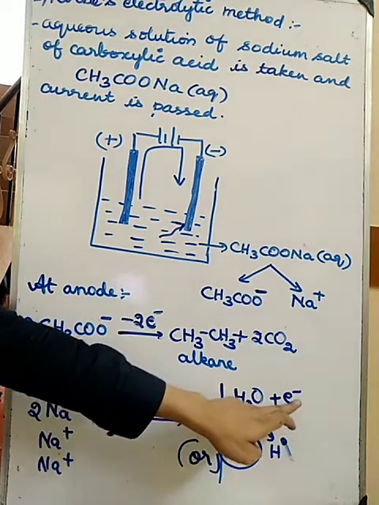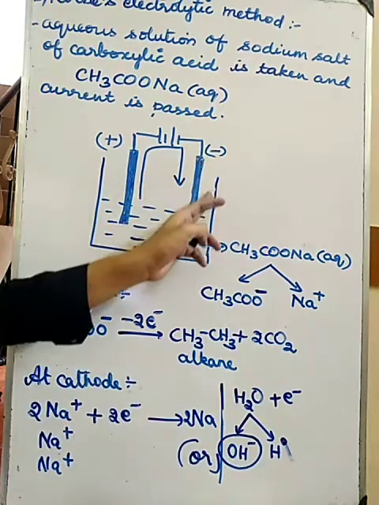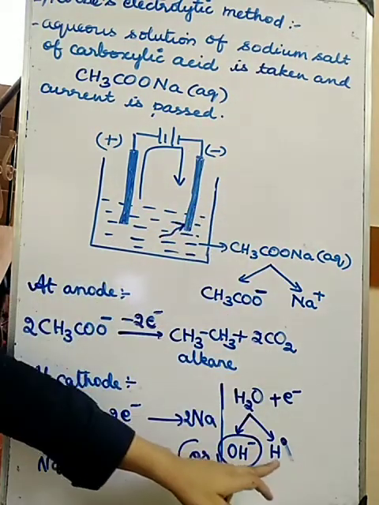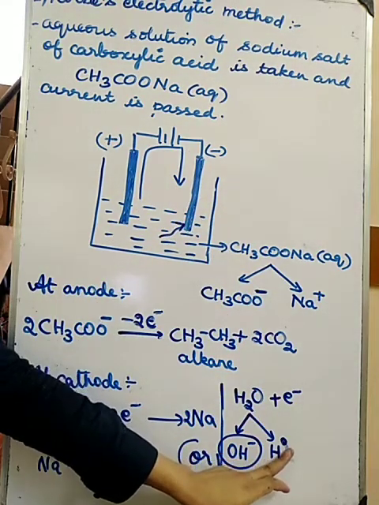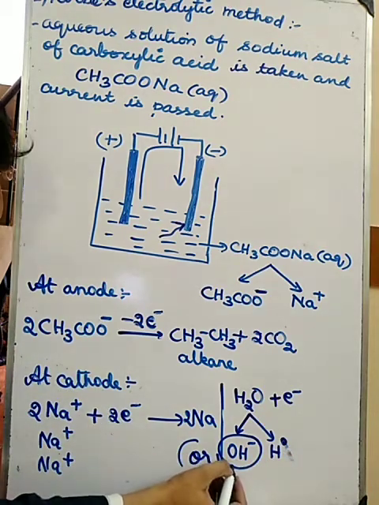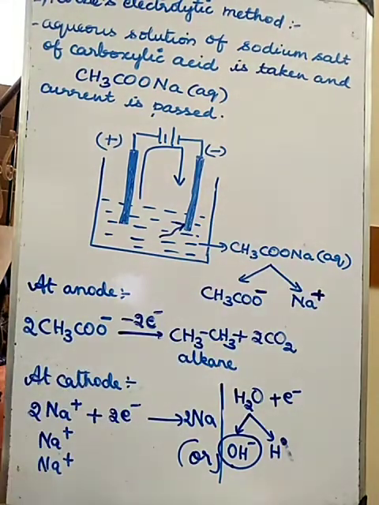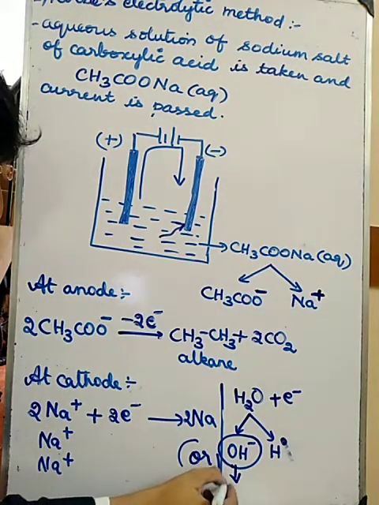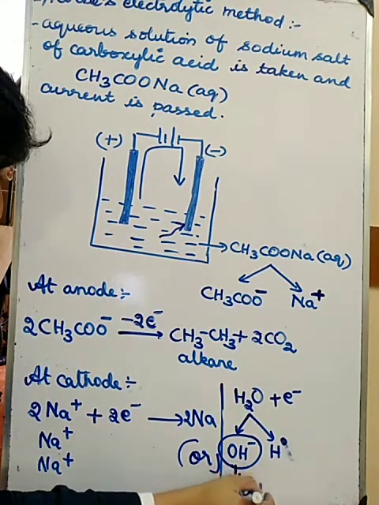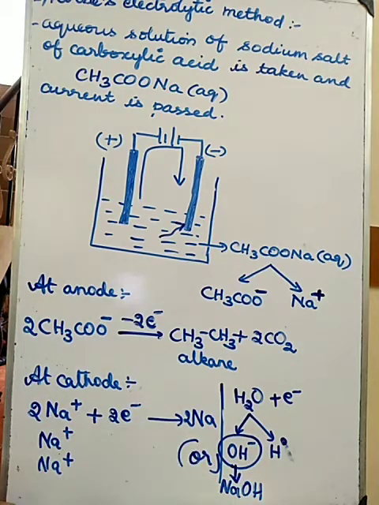The H plus will get the electron which is present in the cathode and it will form H dot. Okay, then what will this OH do? OH will combine with this Na plus and it will form NaOH.